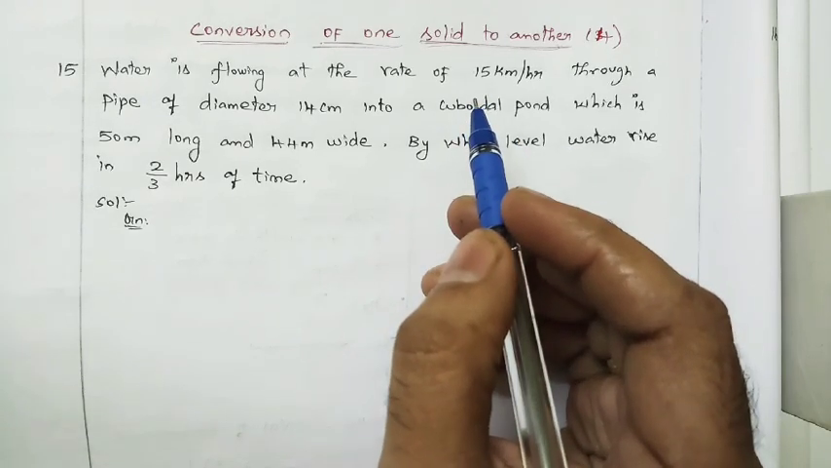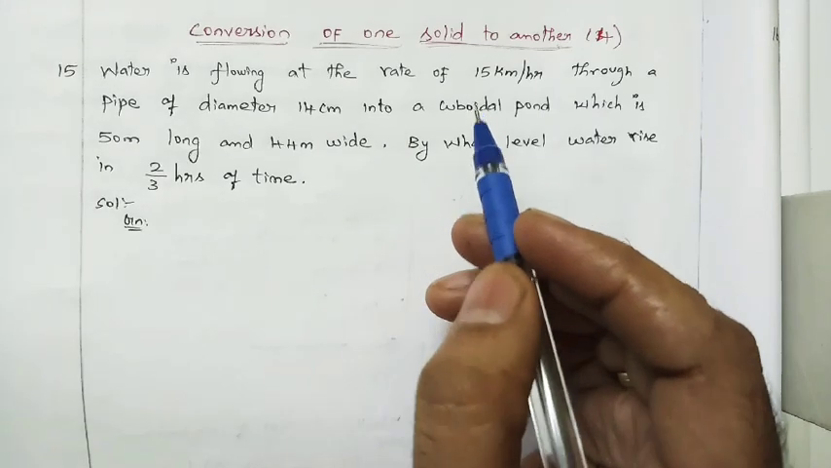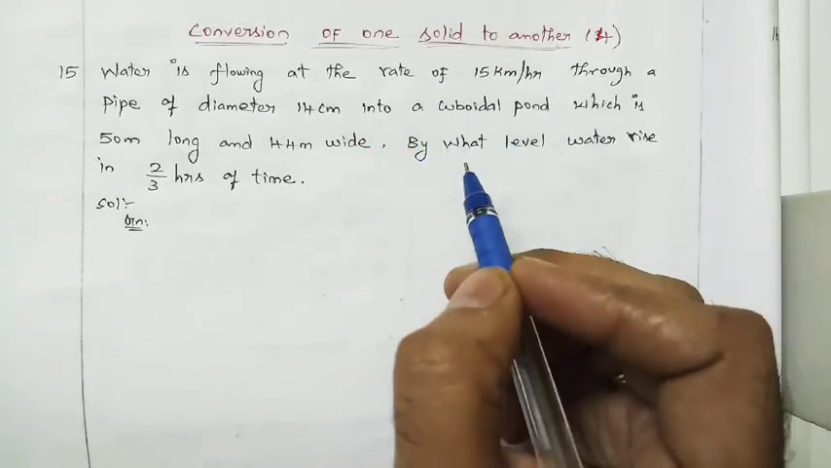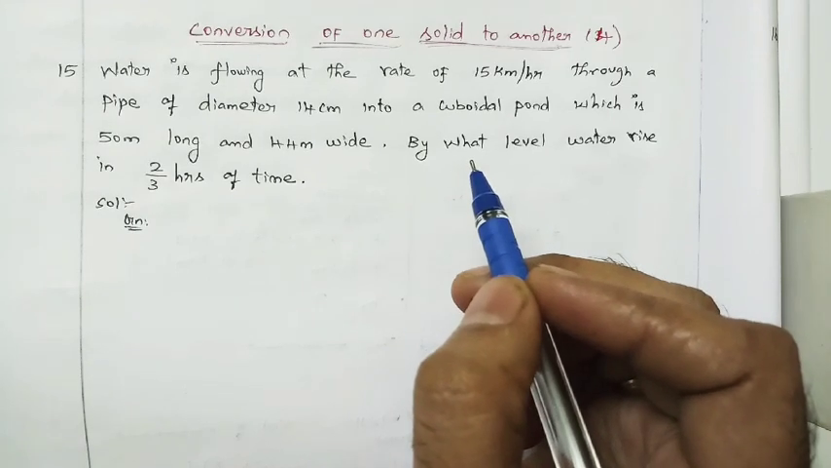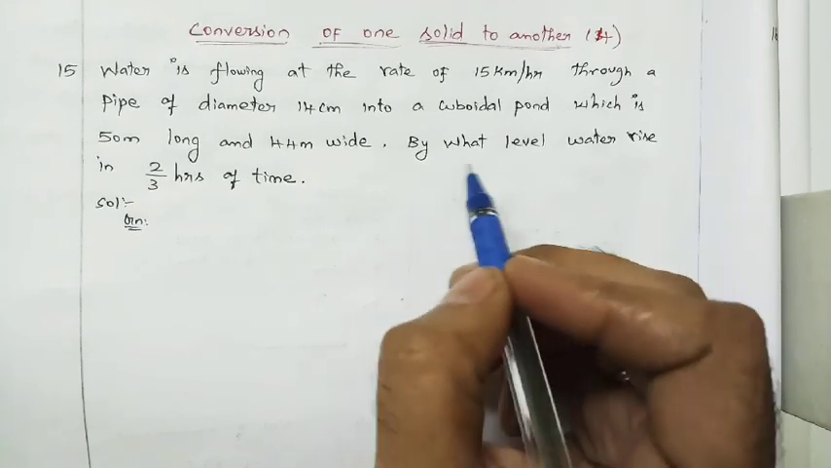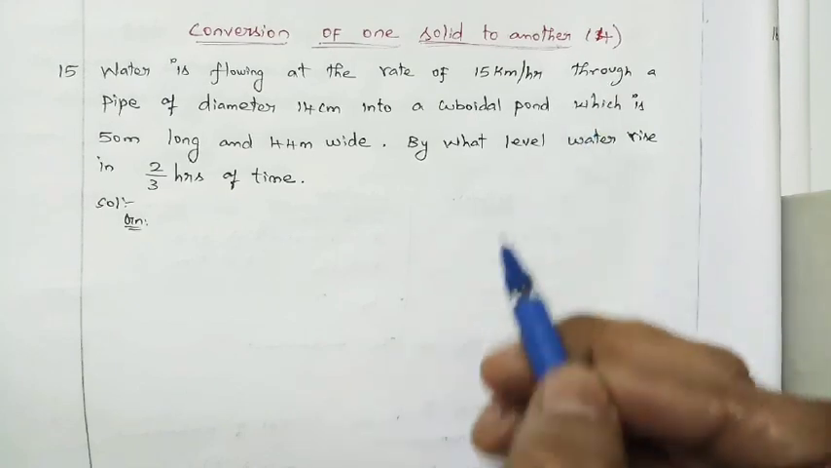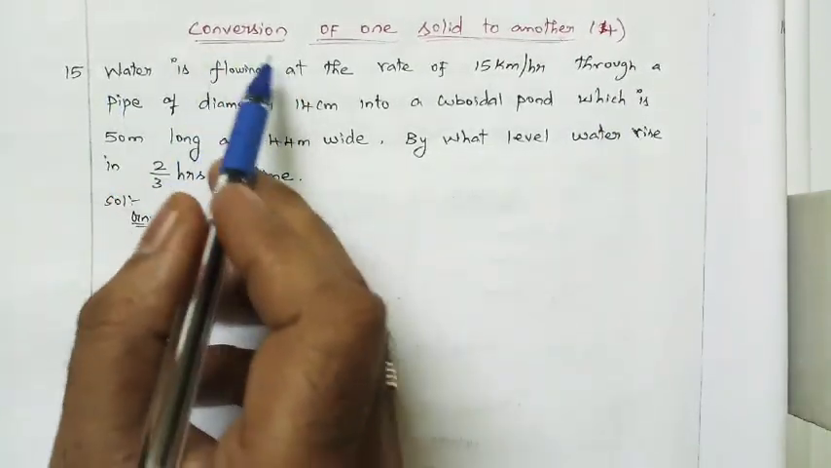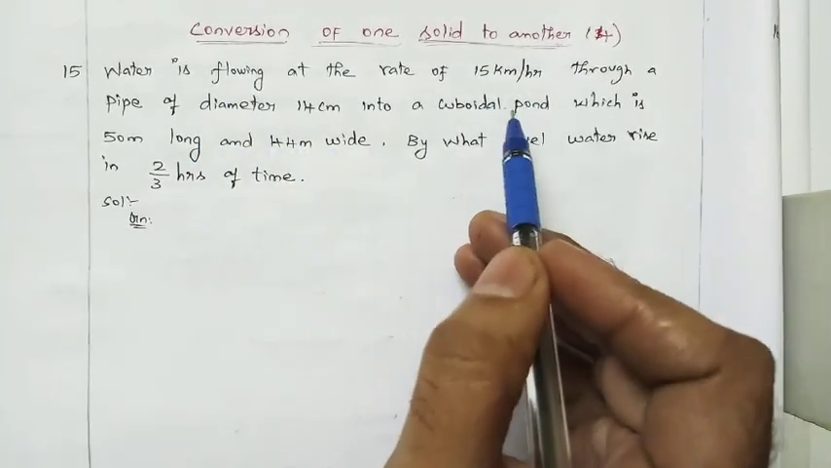The first model is equating both the volumes. Volume of one solid is equal to volume of another solid. The second model is number of solids equal to total volume by each volume. The third model is water flowing, water flowing at the rate of some speed.